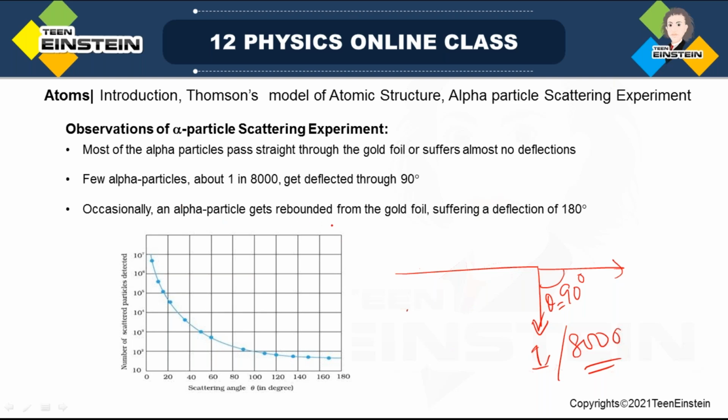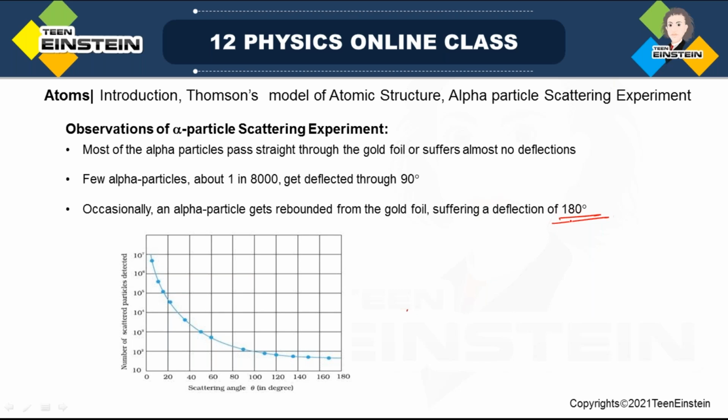And occasionally an alpha particle gets rebounded. Rebound means what? It was going in this direction, it just comes back in the opposite direction, exactly 180-degree opposite. That is called rebounded. So very occasionally an alpha particle gets rebounded from the gold foil, suffering 180-degree deflection. So these are the few significant observations in this experiment.